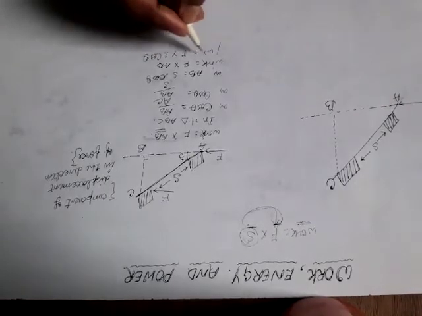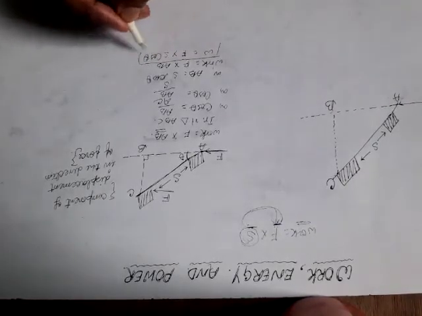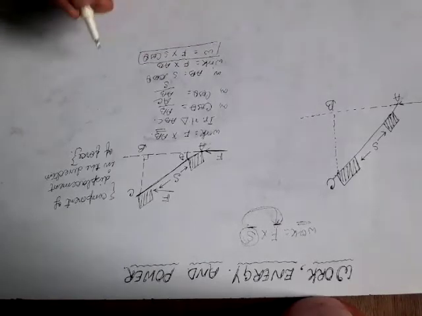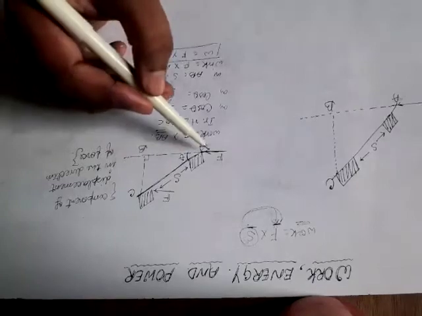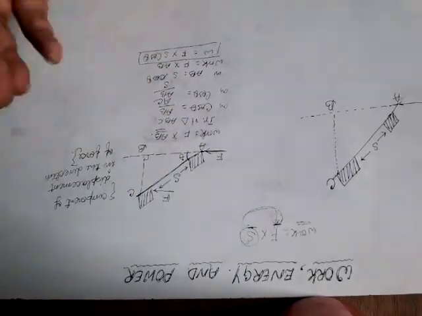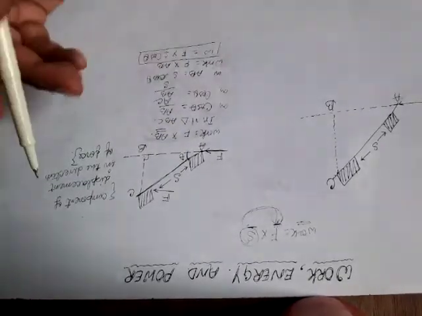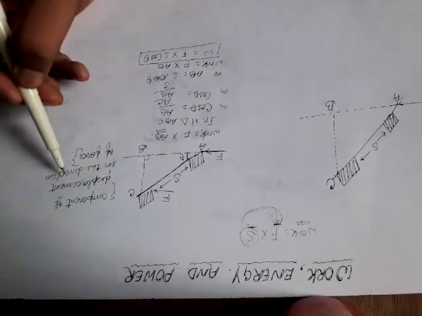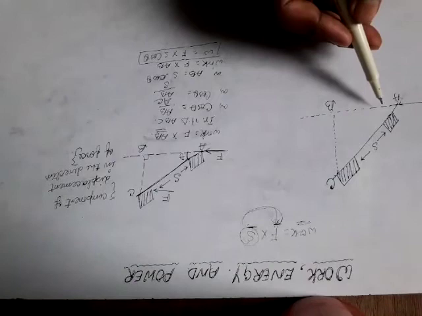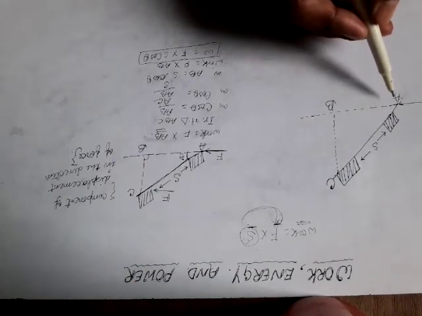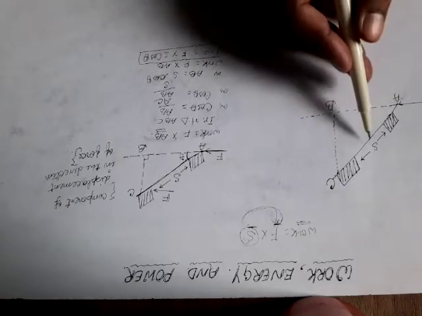This is the magnitude of work in terms of the component of displacement in the direction of force. This is one case. In this other case, we will find the component of force in the direction of displacement.